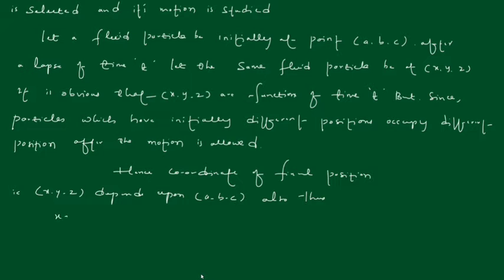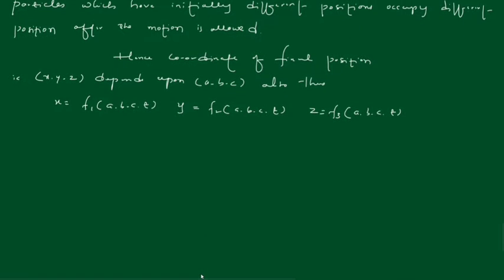Thus x equals f1(a, b, c, t), y equals f2(a, b, c, t), and z equals f3(a, b, c, t). So if the motion is everywhere continuous, then f1, f2, f3 are continuous functions, right?